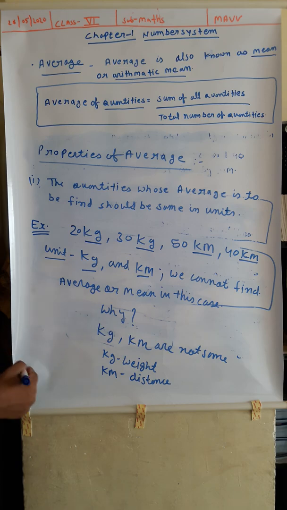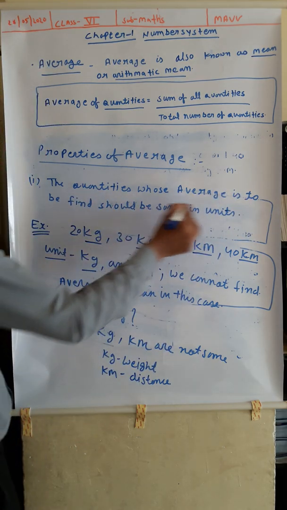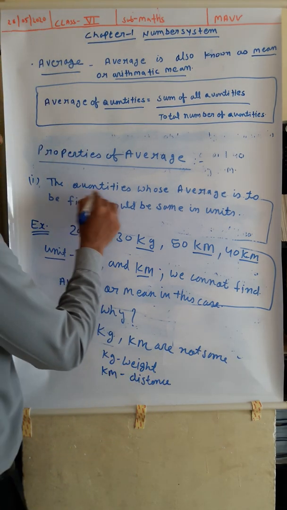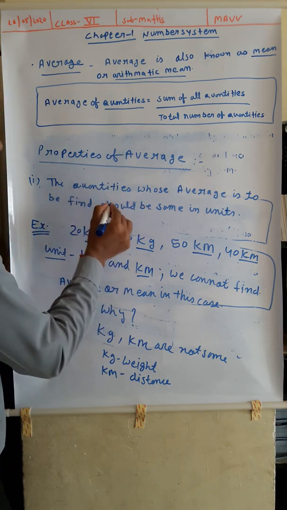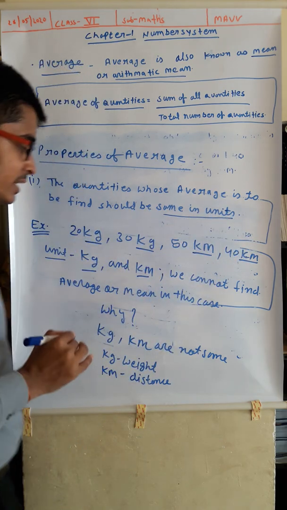What is the first property? That the quantities whose average is to be found should be same in units. Suppose we are finding average for some quantities, then the quantities should be in same unit. Understand?